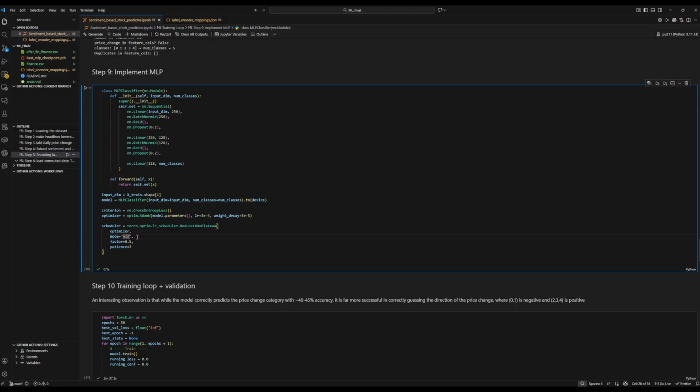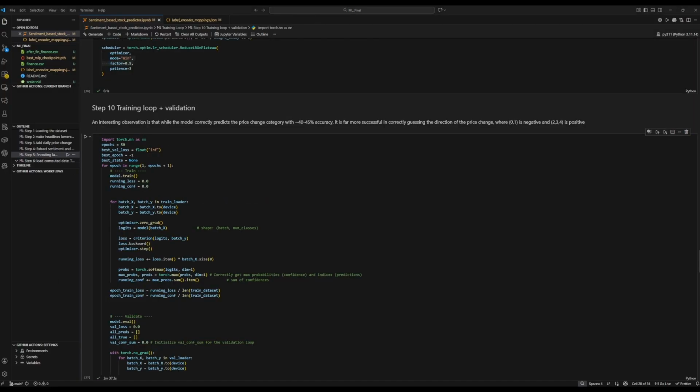And if it doesn't detect the validation loss decreasing within 3 epochs, as shown by this patience attribute, then it will decrease the learning rate of the optimizer by a factor of 0.5.